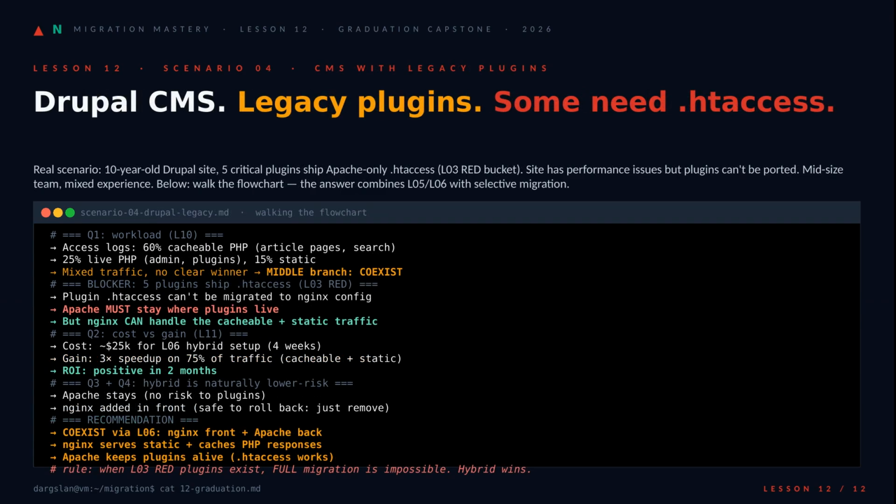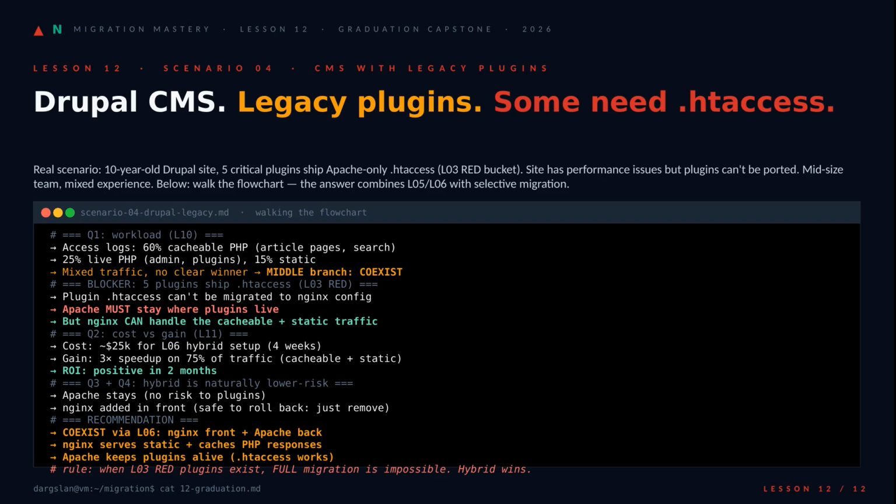Fourth scenario, and this is where the framework really earns its keep. 10-year-old Drupal, 5 plugins shipping their own htaccess. That's an L03 red blocker, and red means non-negotiable. Apache must stay where those plugins live, but Q1 shows 60% cacheable PHP and 15% static, so nginx in front buys you a 3 times speedup on 75% of traffic for 25 grand, ROI in 2 months.